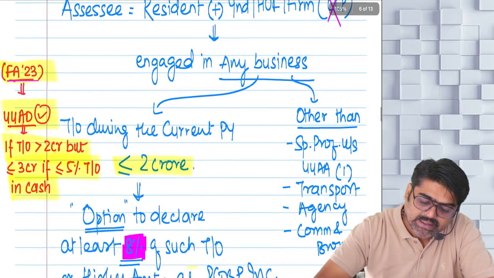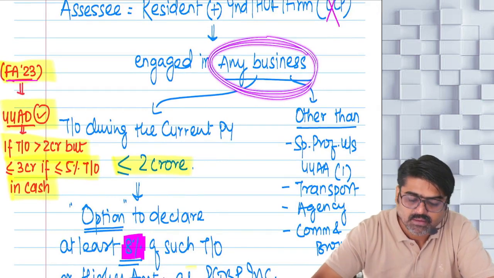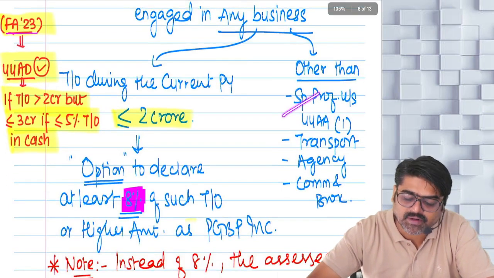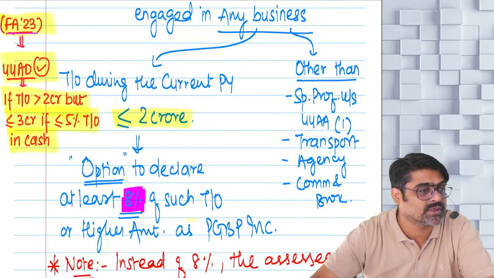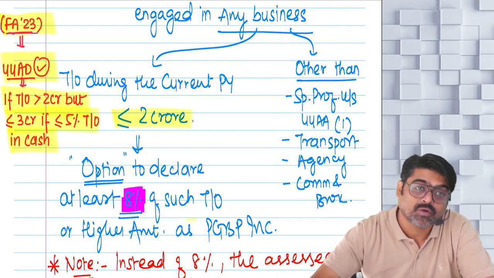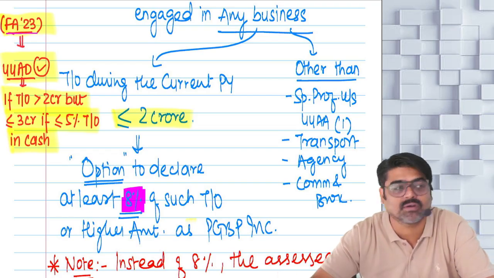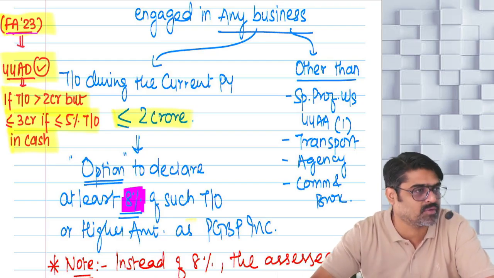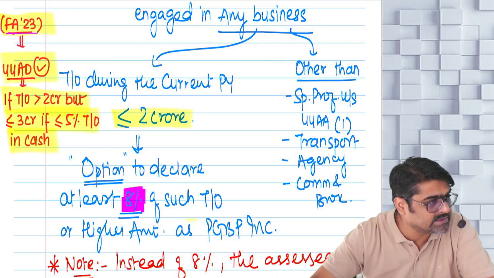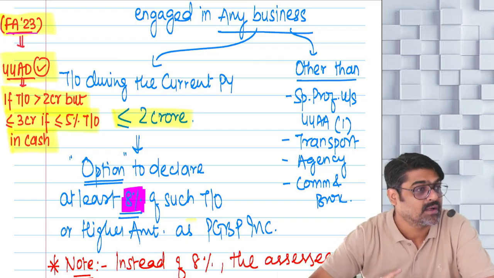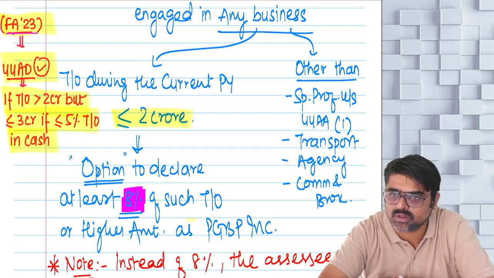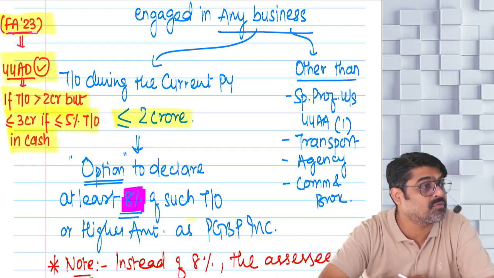Now you are engaged in any business. You are engaged in which business? Any business, but your business should not be a specified profession under section 44AA, subsection 1. Those 11 professions, you remember? For these professions, separate presumptive provisions are made under section 44ADA. The next section is applicable for them. So the assessee should be engaged in any business other than a specified profession and other than a transport business. Because for transporters also a separate provision is made, 44AE.